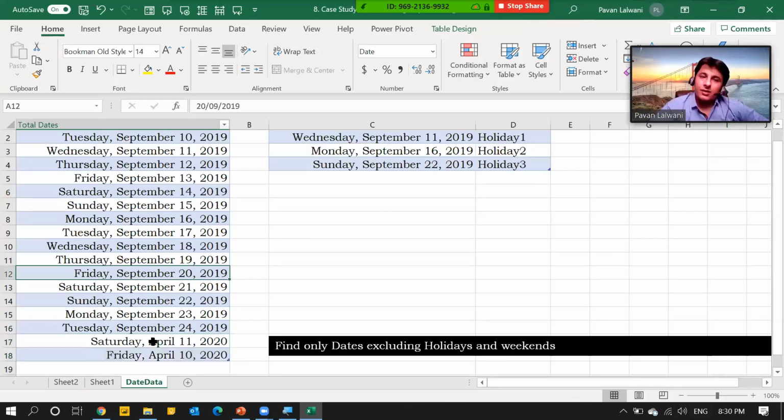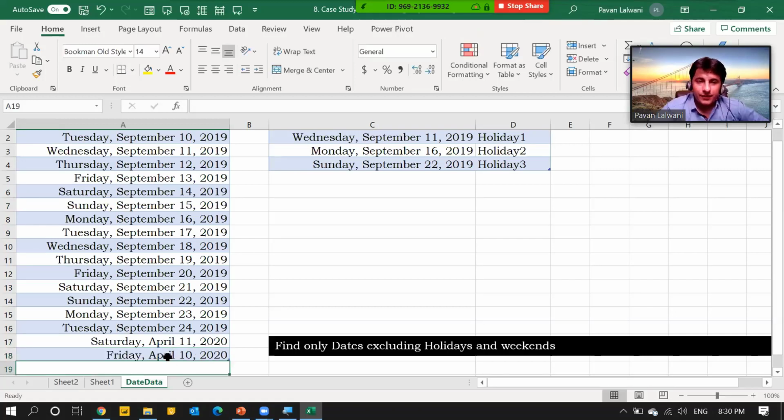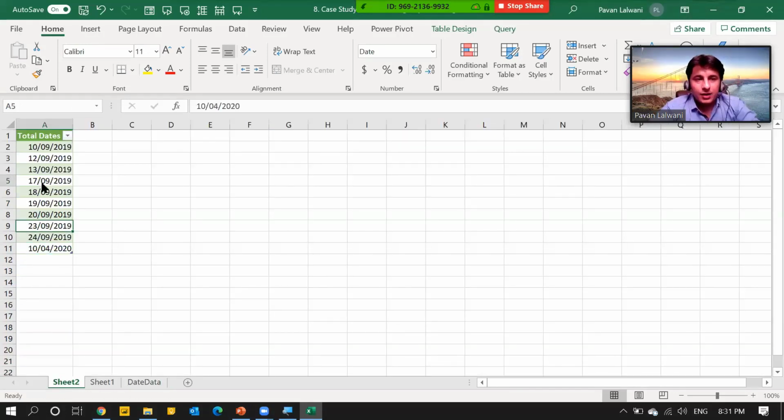So this way, one more, if you want, instead of 10th, 11th, if I add here 12/04/2020, if I refresh, nothing should happen. If I right click, refresh, nothing should happen because it's on Sunday. So this is Power Query, an automated process using button clicks. That's the last example.